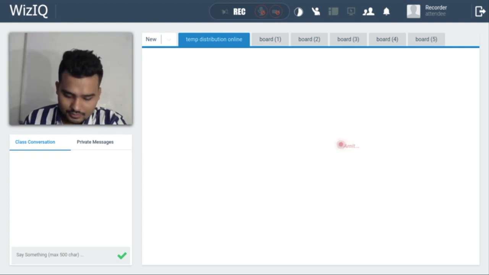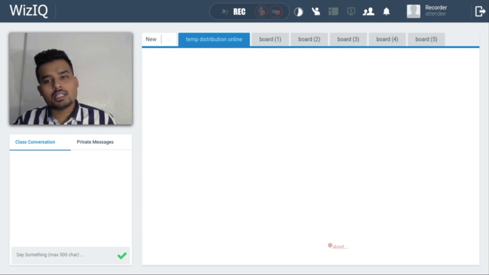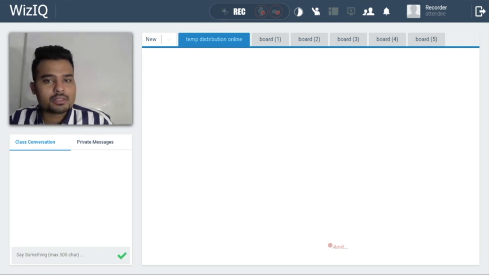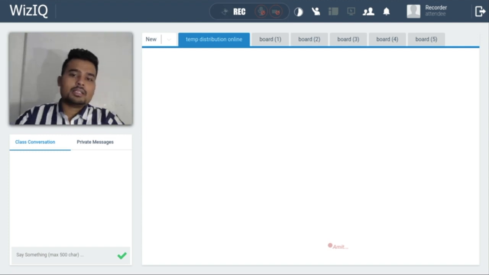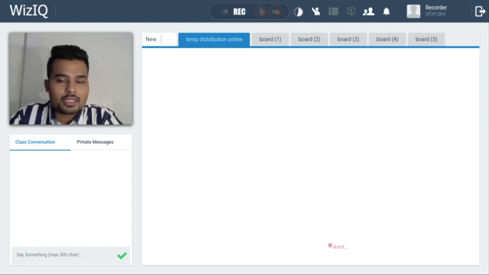Okay, now this is all about the temperature distribution on the land mass and ocean masses. So hope you like it, and tomorrow we are going to discuss a new topic, that is the Indian monsoon.